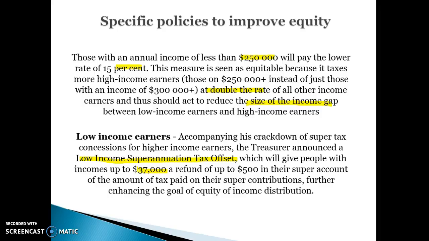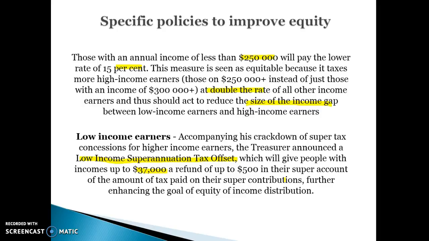So it'll give people with incomes of less than $37,000, and this is often related to women that are out of the workforce for certain reasons, particularly to have children, a refund of up to $500 in their super account of the amount of tax paid on their super contributions. So rather than that going to the government, they're going to get $500 back. And again, that's going to help boost their level of super and make for a more equitable distribution of income. That's the main policy, and you've got to be really strong in linking it to reducing the gap between the rich and the poor.